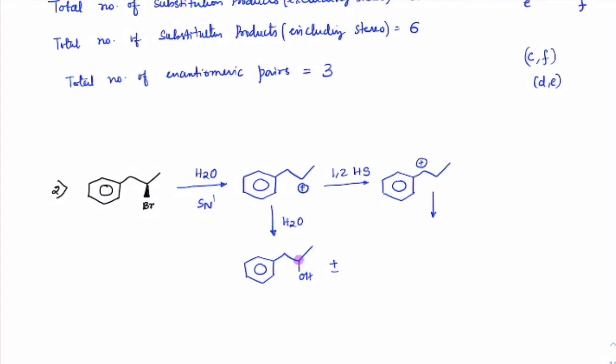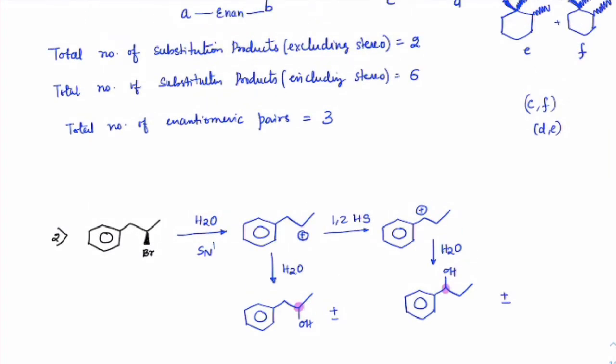Since it is a chiral center, it will have an enantiomeric pair. Here OH will be formed as you treat that with H2O. That is also a chiral center, so plus and minus form.